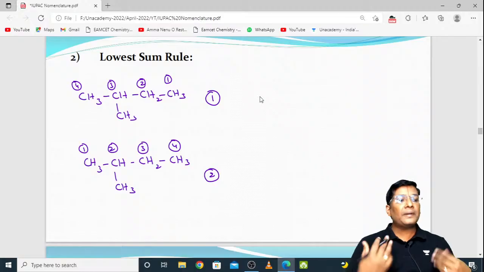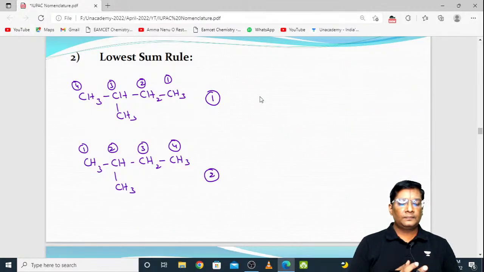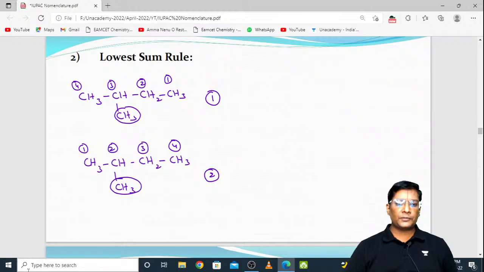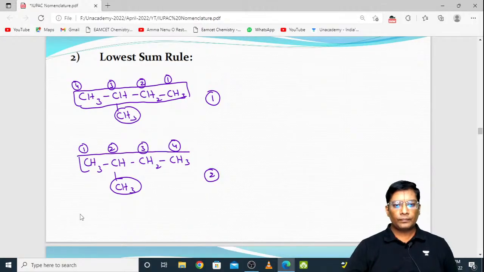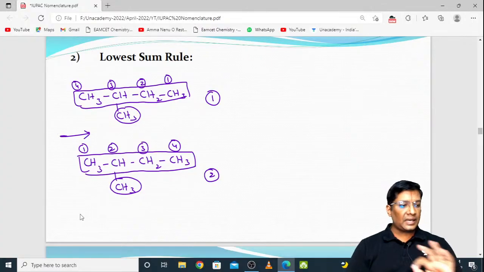Which is correct by applying the lowest sum rule? Actually here one substituent is there, and here also one substituent is there. This is the main chain. This is the longest continuous chain. Am I right? Yes, left is correct. Left is correct means that if you give the numbers from the left side, that is the correct one. Very good. Yes, Ravati, that is correct.